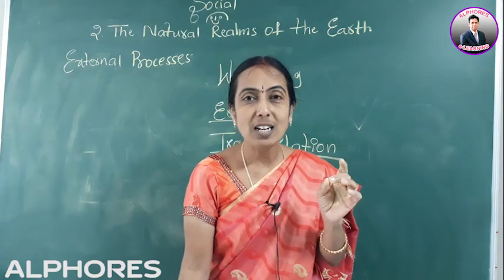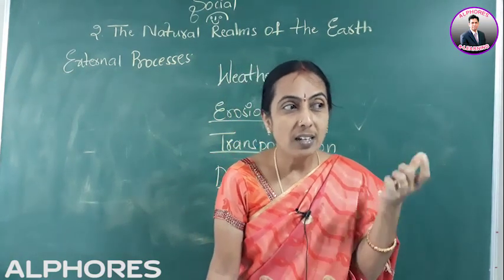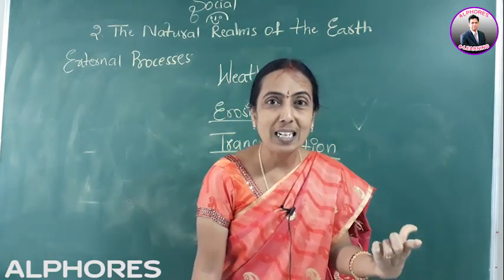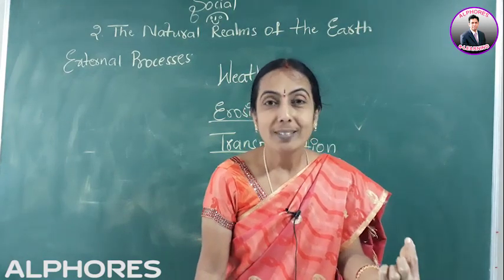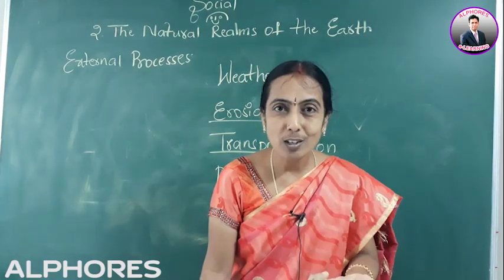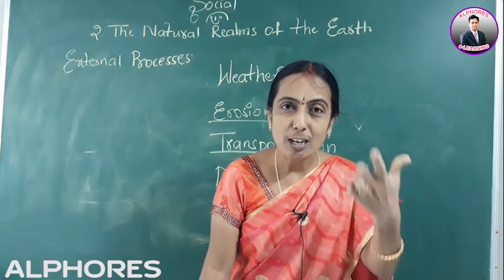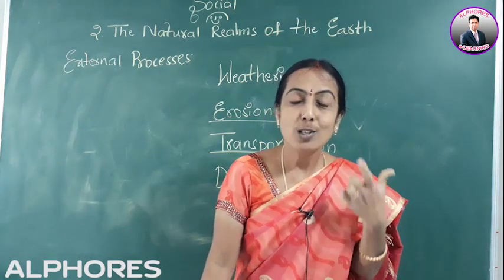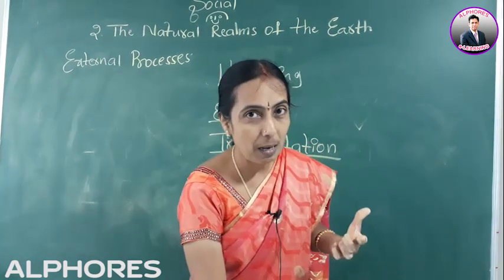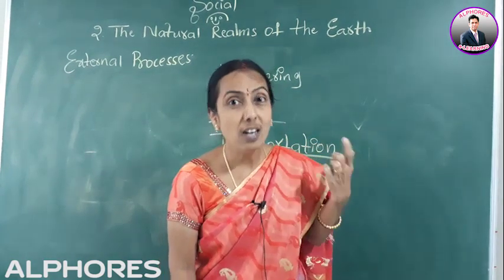Deltas, you know, when the river is going to join the sea, at that mouth the triangular shaped landform will be formed. That is because of the process of water. Valleys will be formed because of water and wind. Sand dunes are formed because of wind. So they can be taken as the best examples because they are shaped by wind and water only.